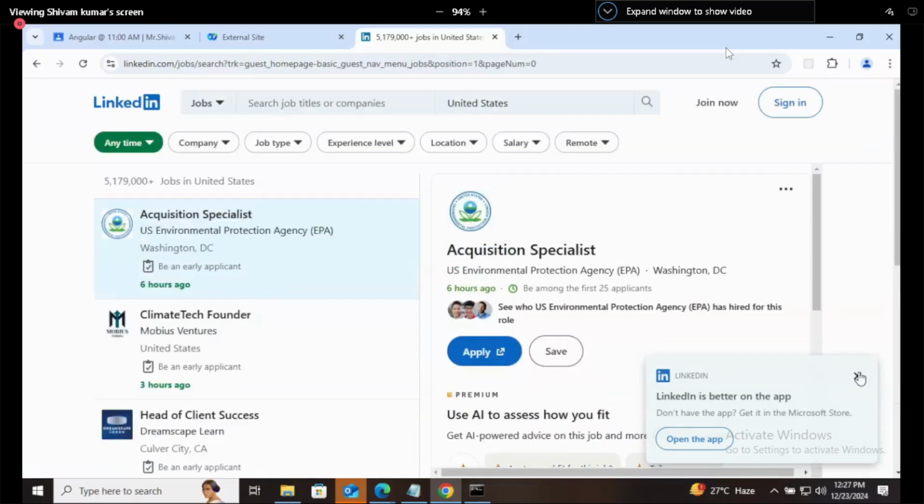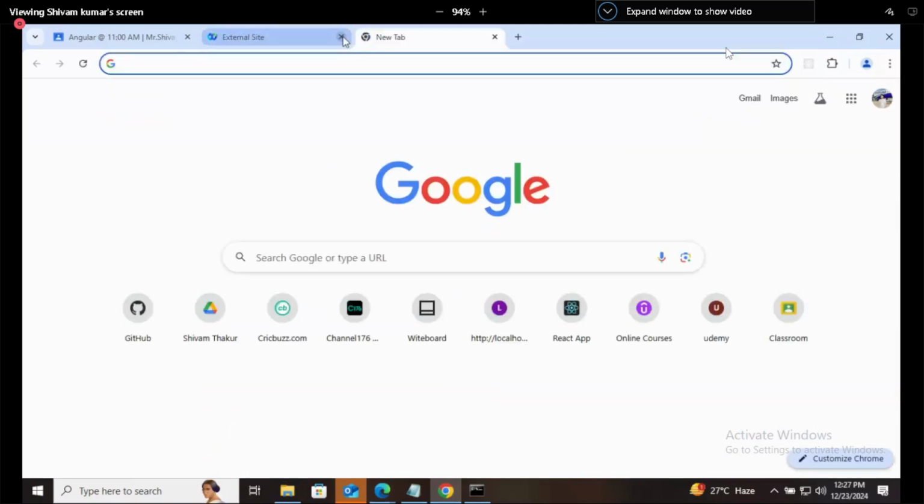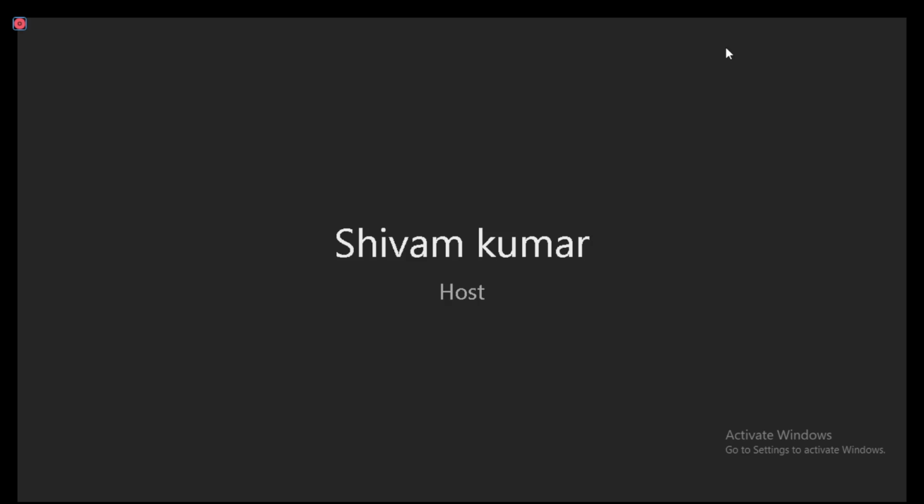So generally, don't apply from LinkedIn. Use the external sources, because applying from LinkedIn is not a good technique nowadays, because lots of people apply from there only. You can prefer the real website and their career page, or else search who is